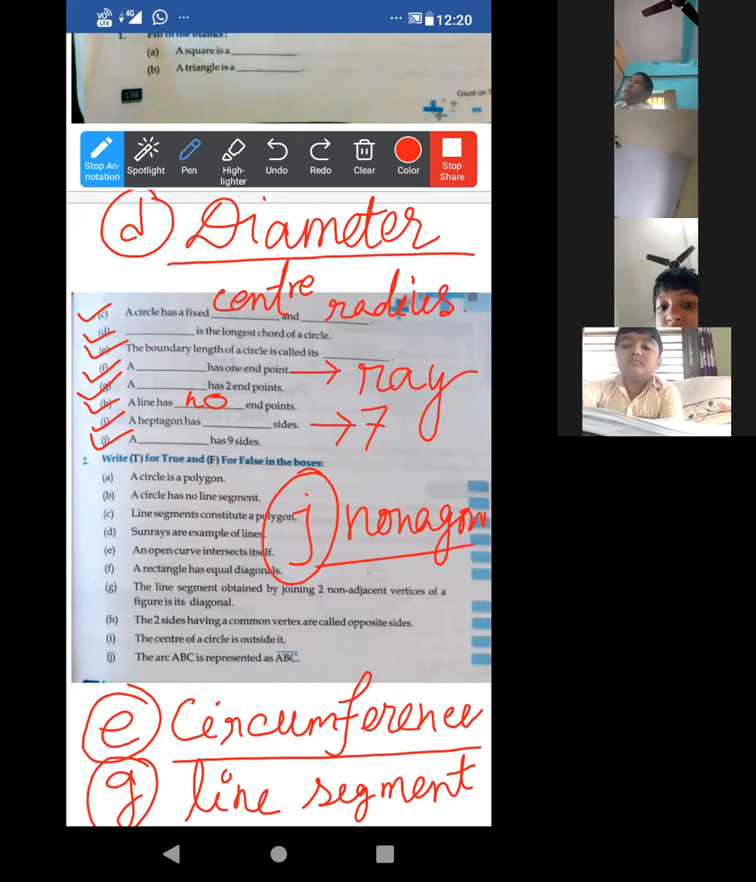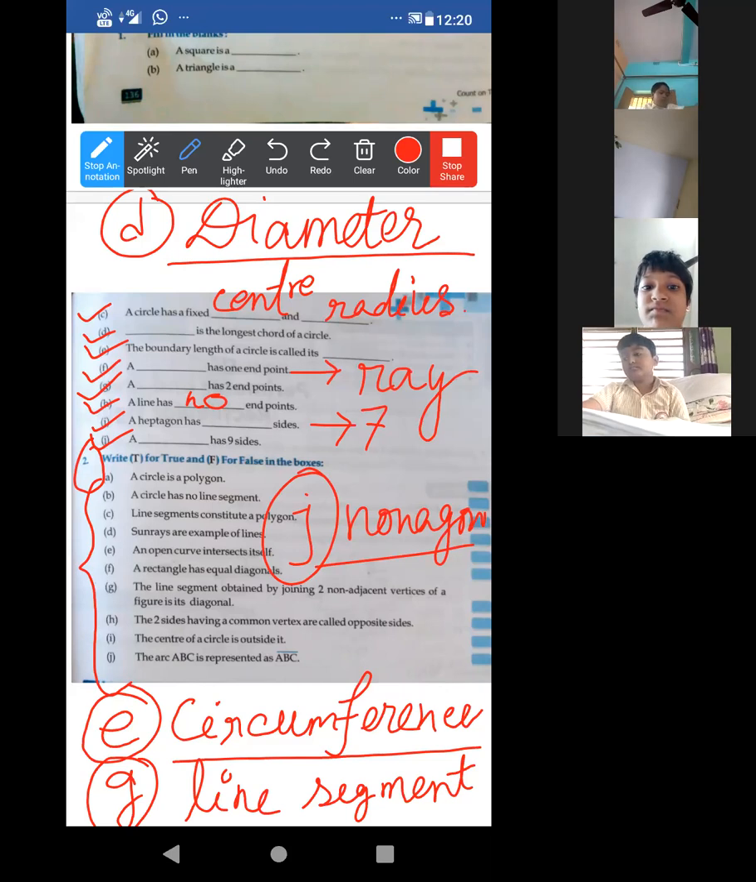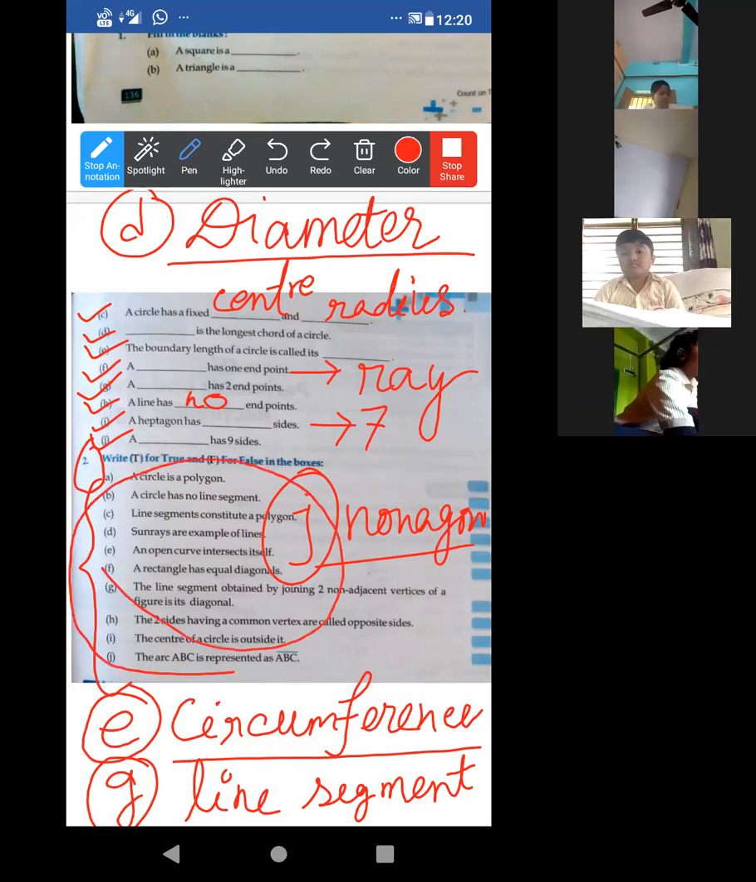Acha, now one thing. Number 2 will be your homework. Tomorrow you will complete this at home and send it in the assignment section. I will check if there is any mistake. Tomorrow I will discuss this one, and tomorrow I'll also start perimeter and area.